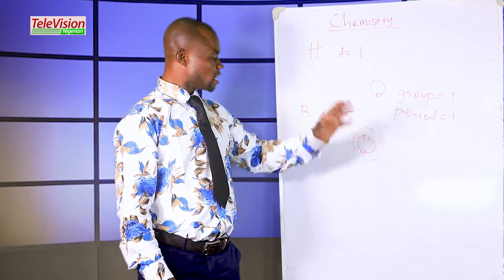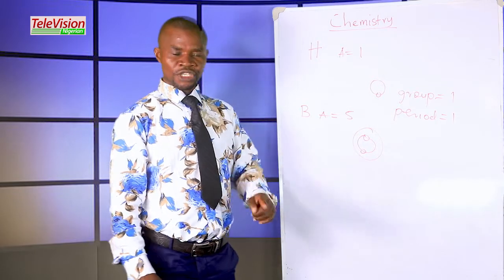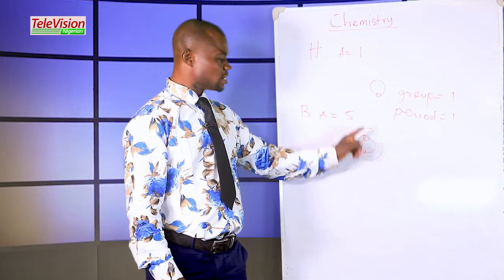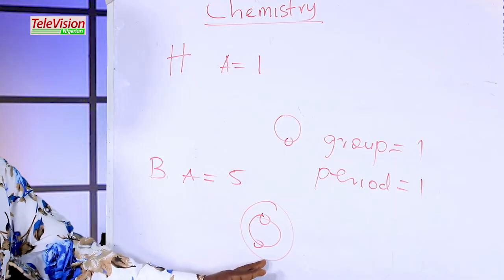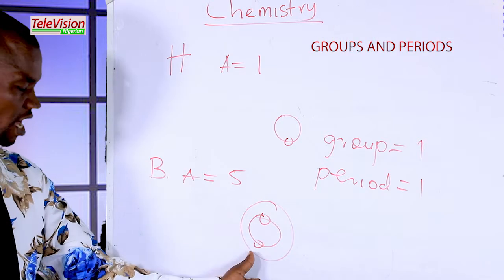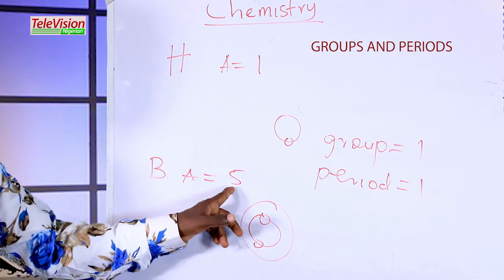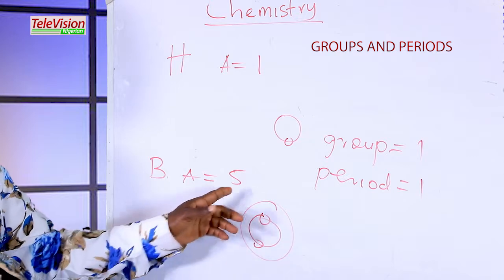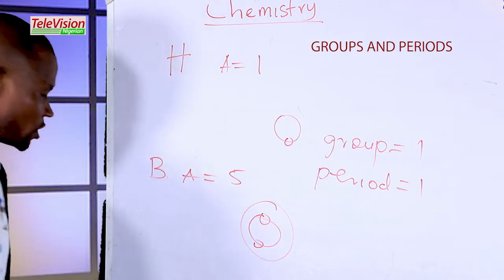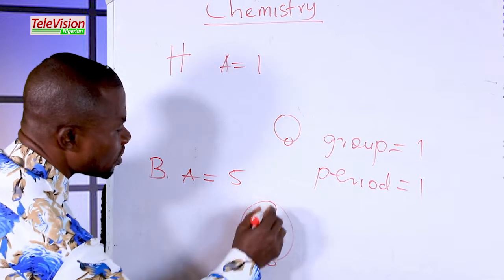We discussed the number of electrons which each orbit can take. So this is the K shell, it will take 2 electrons, and the L shell will take 8 electrons. So if this K shell has taken 2 electrons, the number of electrons remaining is 3. That is 5 minus 2, making 3. So we put the remaining 3